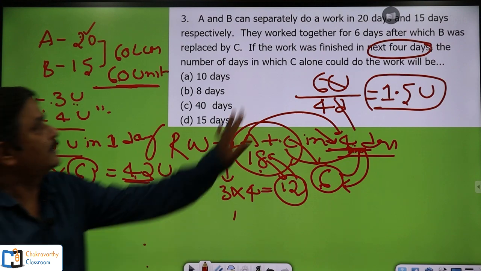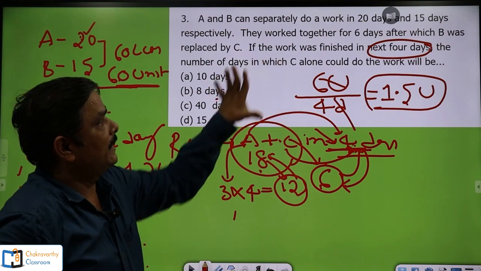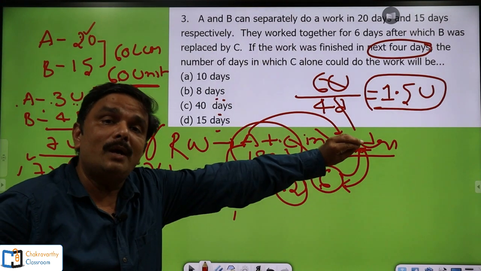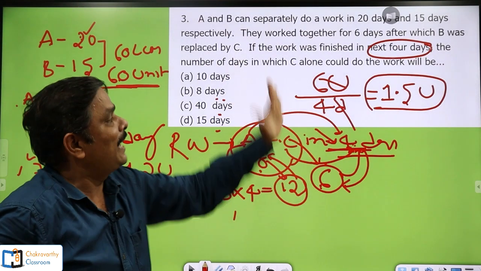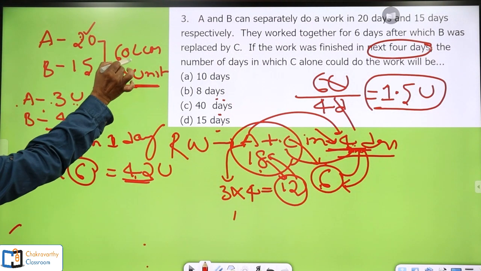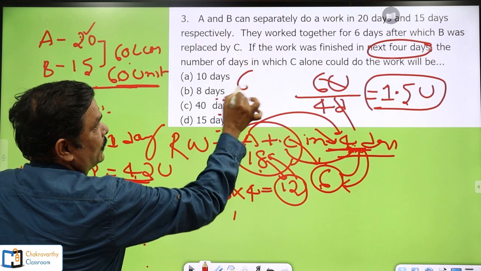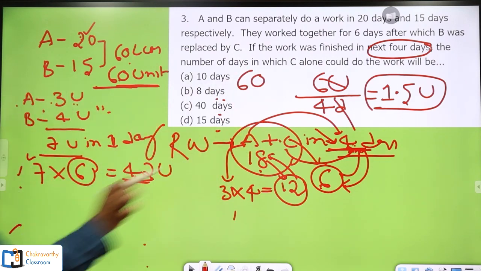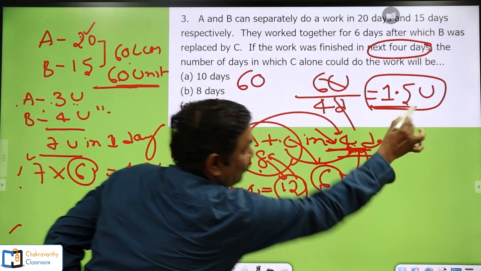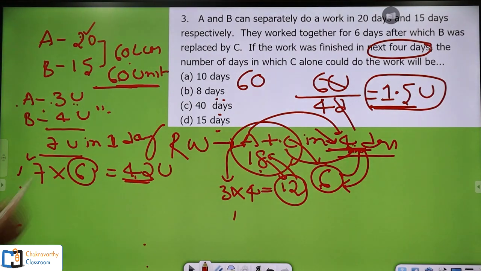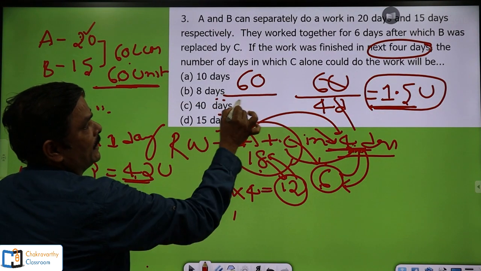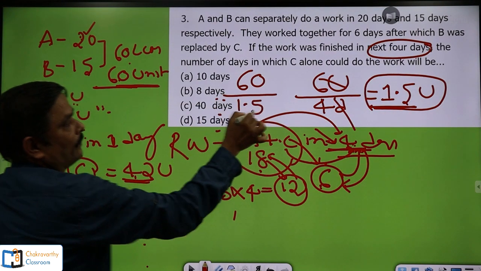Now the question is, in how many days could C alone do the complete work? C alone doing the complete work means the complete work is 60 units. Per day C can do 1.5 units. Then how many days would it take for C? 60 by 1.5.